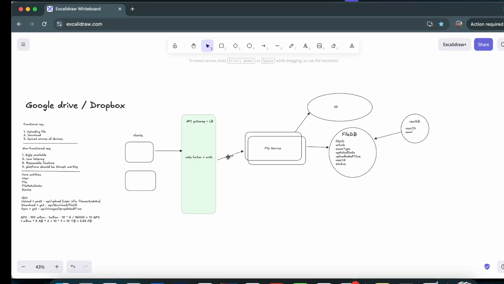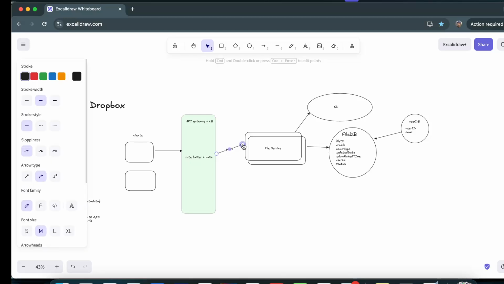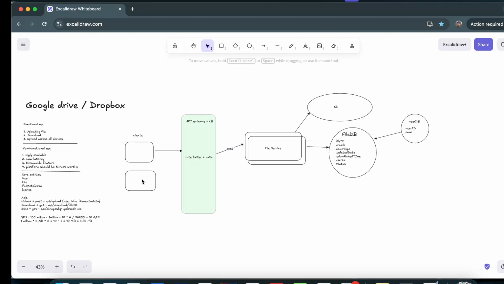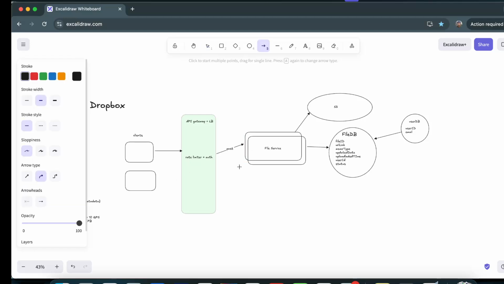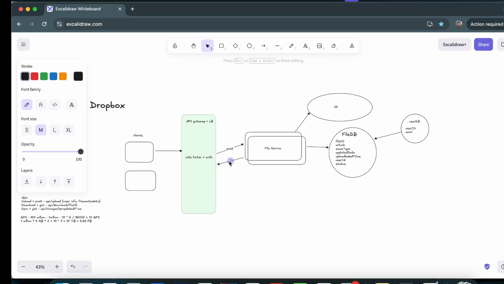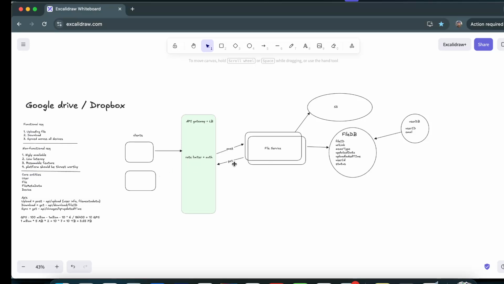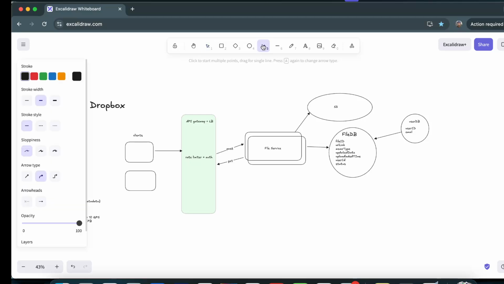Download is kind of the same. Whenever a user requests to download a file from a remote device, let us suppose the user uploaded that file from the mobile, and on Windows he wants to get that file. The path is kind of the same. From here he can get that file using the file service. This is a GET request, so he just has to provide a file ID, and from S3 he can download that file. So that is the interaction for download as well.